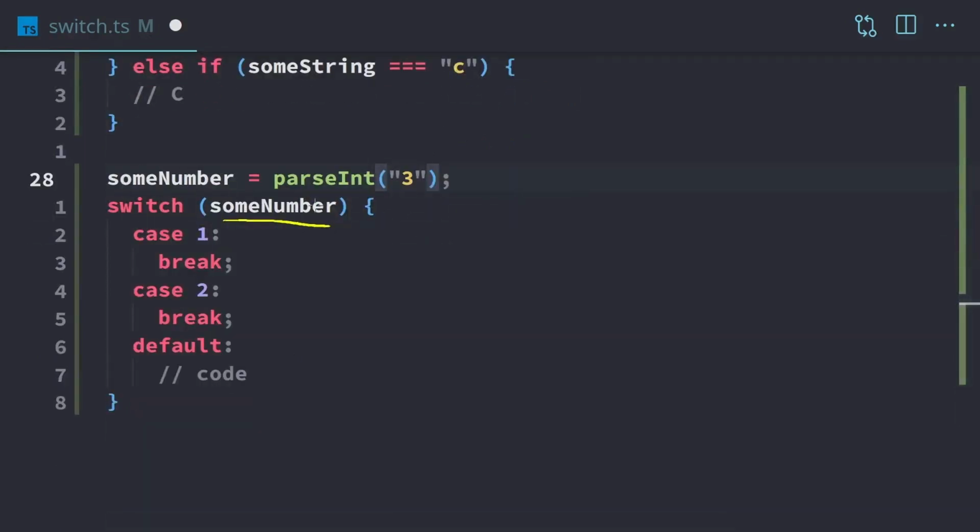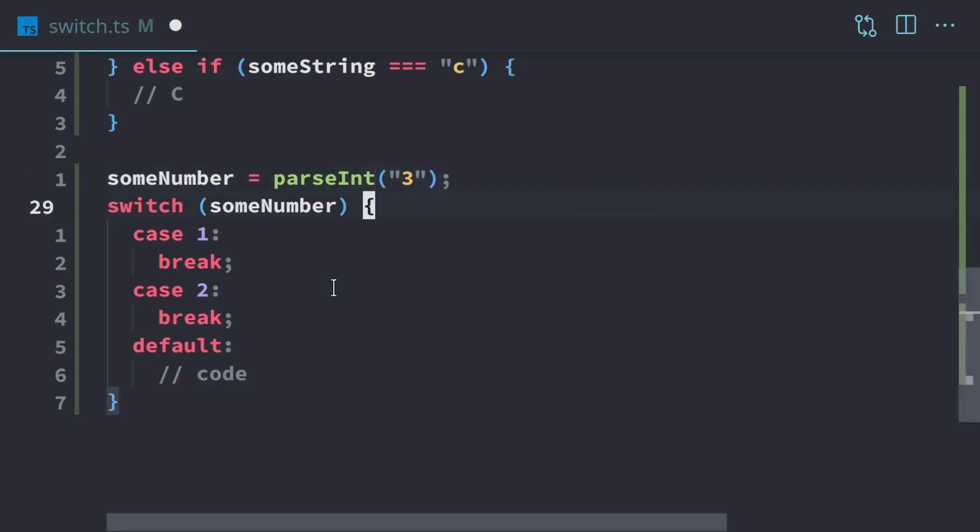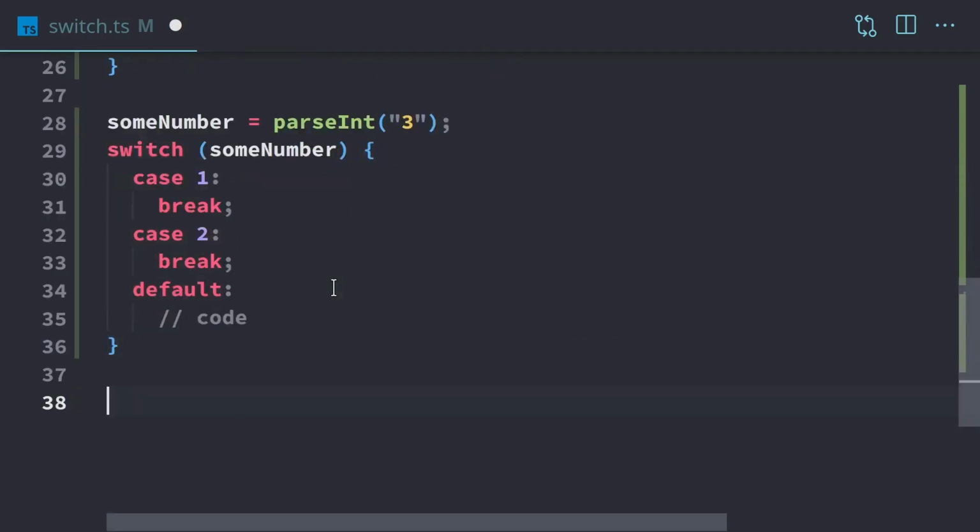It's going to check some number. It's going to check 1, and it's going to see that 3 is not 1. So that's not going to go. I have 2, that's not going to execute. And so since it's not 1 and it's not 2, it's going to execute the default instead. So this is kind of like the else on an if-else. And we're going to write this as an if-else block too, just so we can see how it looks.